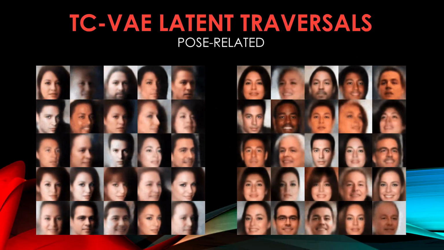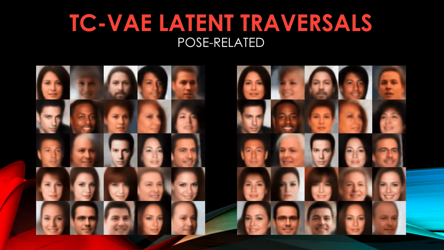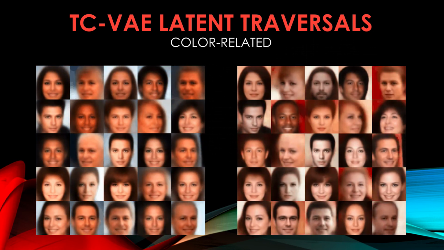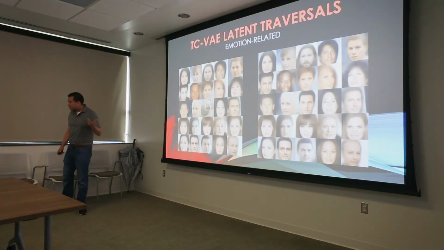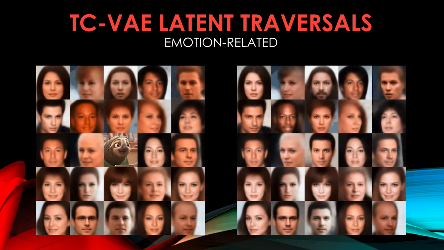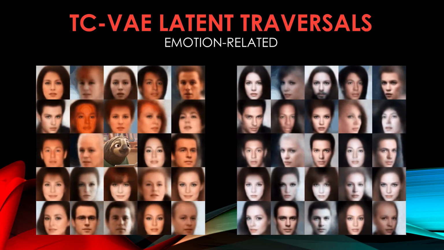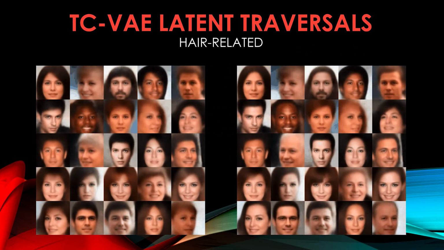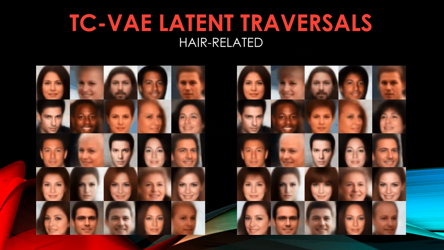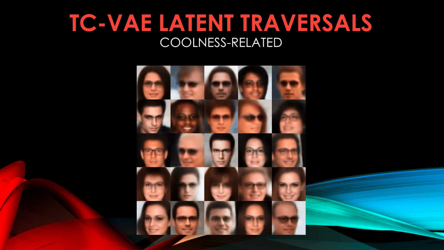So here are some pose-related latent traversals. We have azimuth on the left and elevation on the right. There's color-related traversals. So we have on one side image saturation and color temperature. The VAE is even able to model emotion. So in both latent traversals, you'll see a smile. And on the left side, there's a mustache that's forming. There are also hair-related traversals. So you have the hairline and the direction of the hair part. And there's one that's so cool, it gets its own slide, which is the coolness-related traversal.